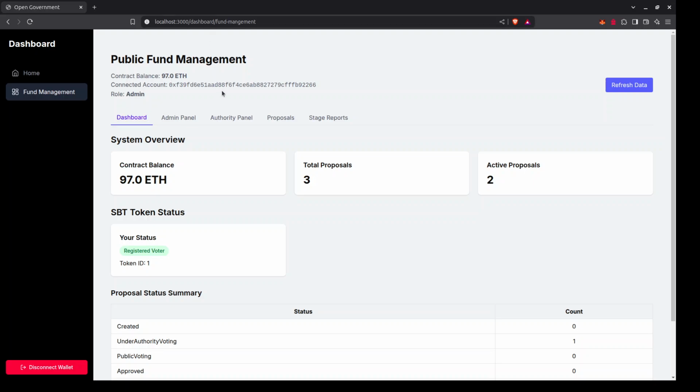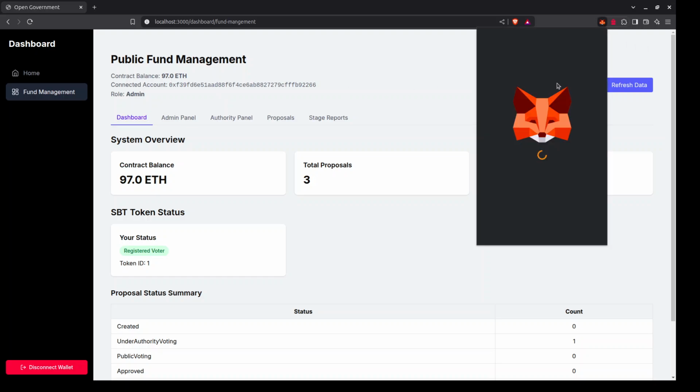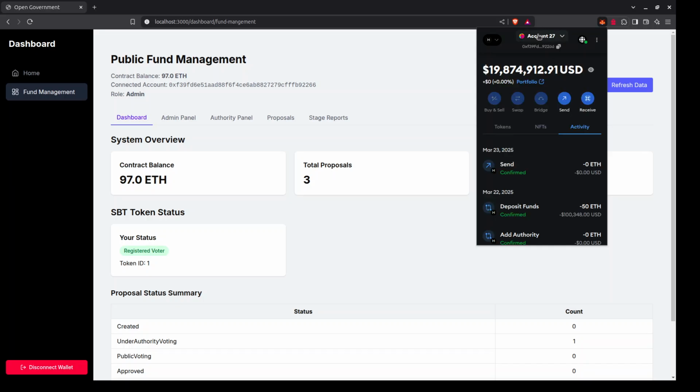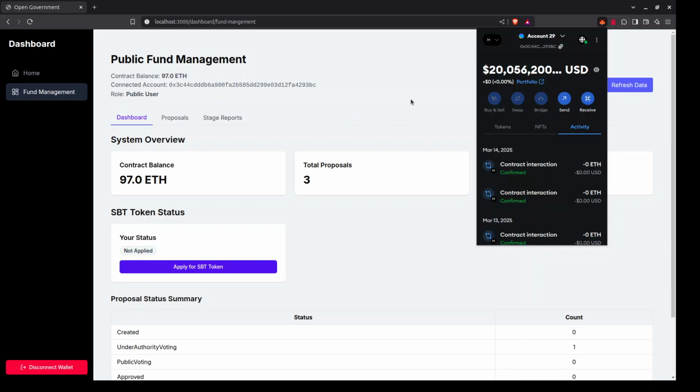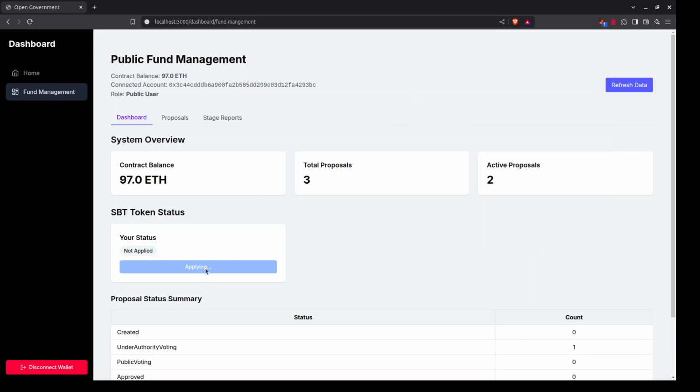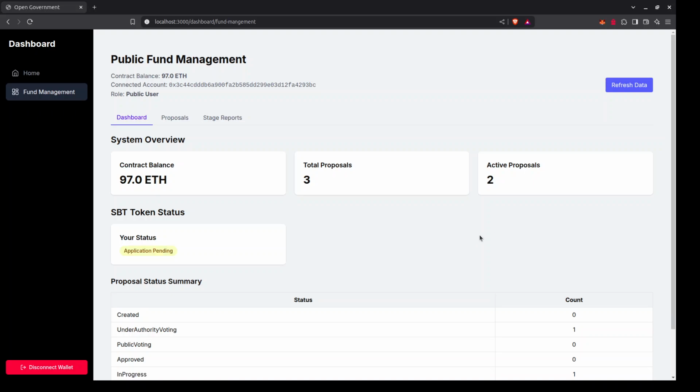I will take an example where a user asks for an SBT token. Apply for SBT token. So this status is pending and it has to be approved by the admin.